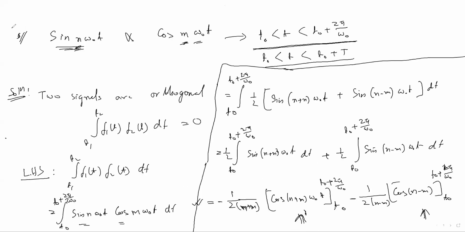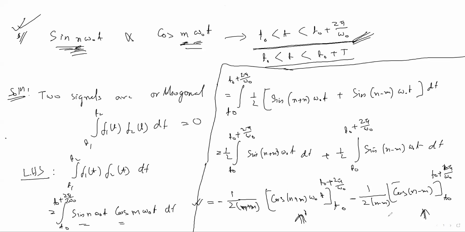Somebody give answer. You cannot prove this thing by putting values, because they are giving the range also, and they are saying that for any value of n or m.